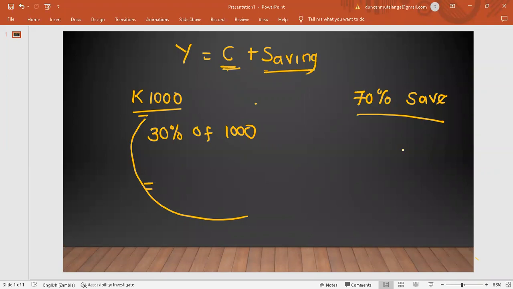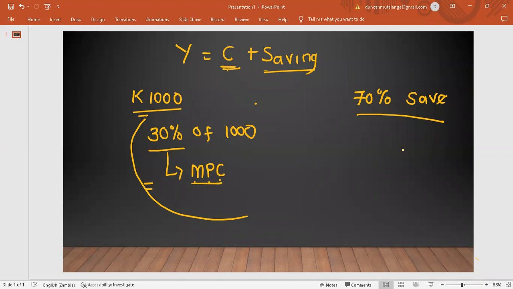Okay, so now when it comes to the MPC, you've seen this 30% that you've decided that you're going to spend on goods and services. This 30% right here is what is known as the MPC, called the marginal propensity to consume. So what is by definition the marginal propensity to consume?